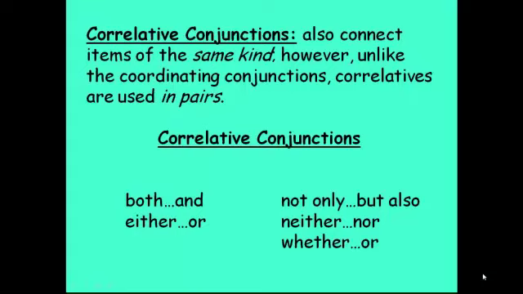Correlative conjunctions also connect items of the same kind. However, unlike the coordinating conjunctions, correlative conjunctions are used in pairs. Correlative conjunctions include: both and, either or, not only but also, neither nor, whether or.